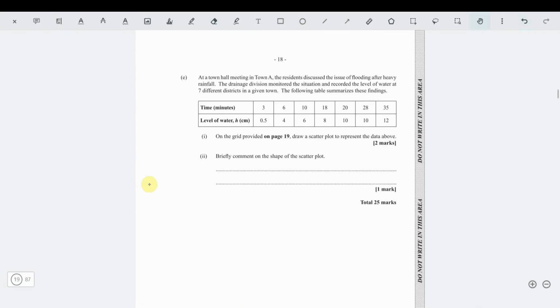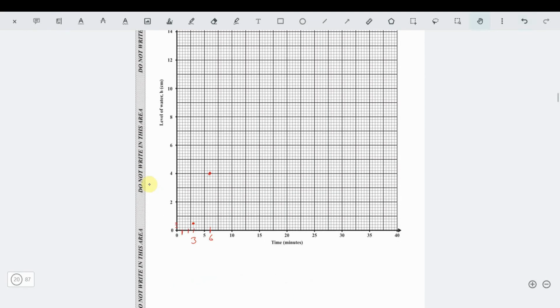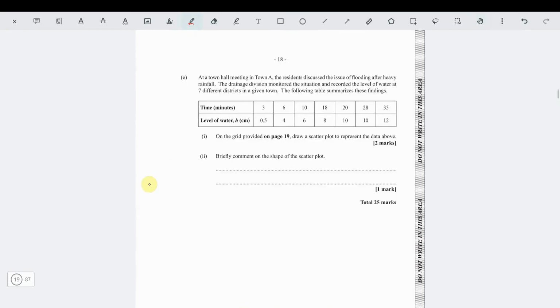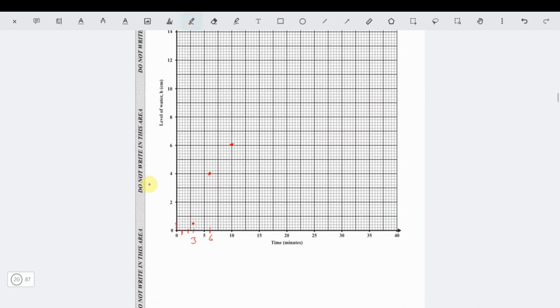Okay, then you have 10 minutes to the level of water being 6. So now it's getting easier to plot 10 to 6 right here. Then we need to plot 18 to 8. That's easy to plot as well. 18 minutes. So this is 15. This is 17 and a half. This is 18. 18 minutes to a height of 8. That's right here.